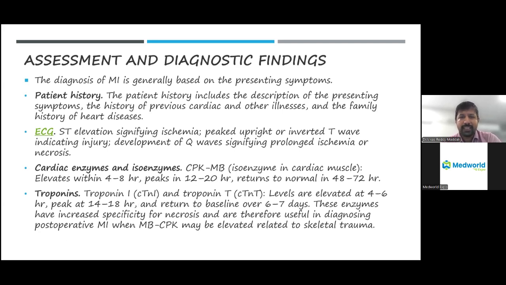But the only difference is that for those patients who already have kidney disease, or CKD patients, we order troponin I because it is not excreted through the kidney, whereas troponin T is excreted through the renal route. So the dictum is that troponin gets elevated only 6 hours after the onset of the chest pain, not early, and it remains in the blood for 7 to 14 days. So whenever you go to the nearest nursing home or doctor, if they order troponin too early, it may be negative. So better to wait for at least 3 to 6 hours before ordering this test, so that it will become positive.